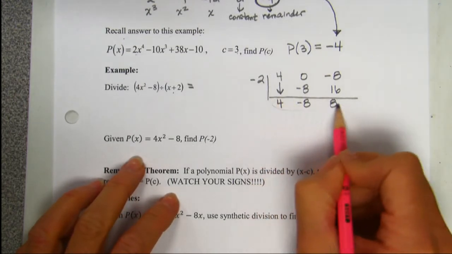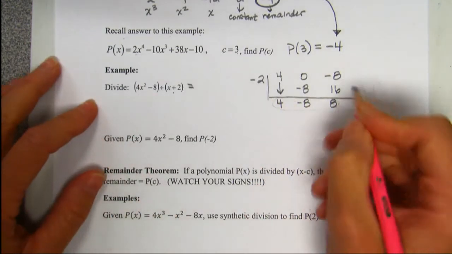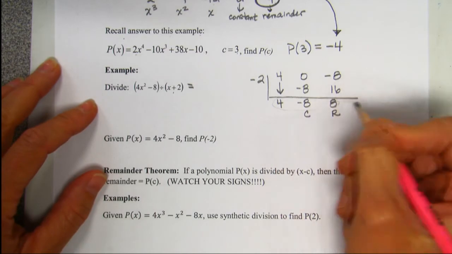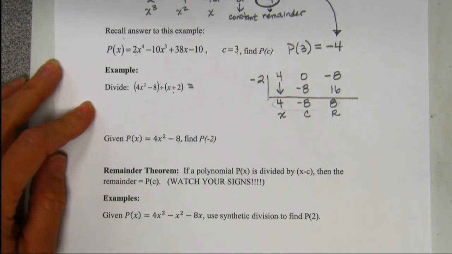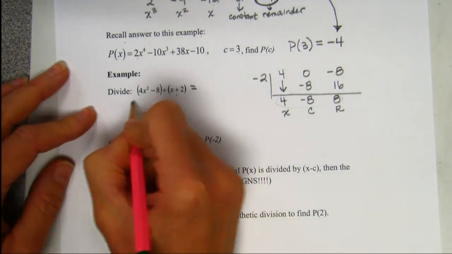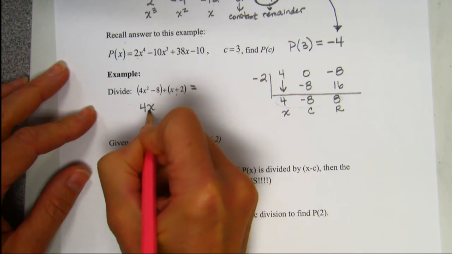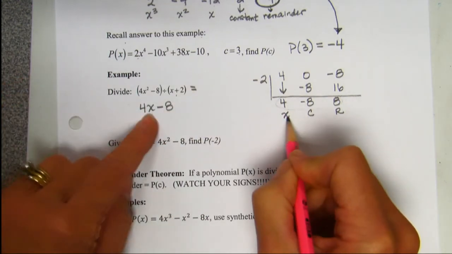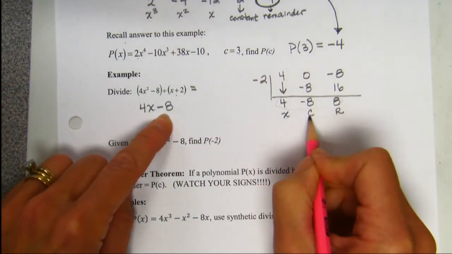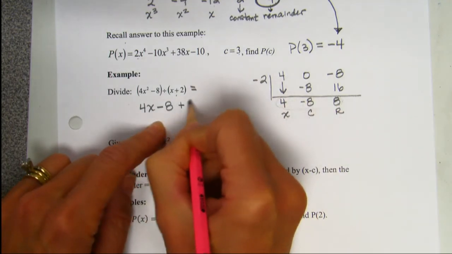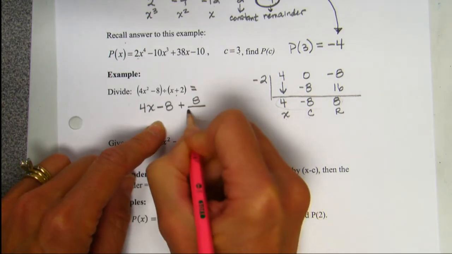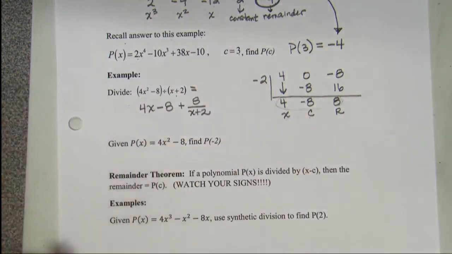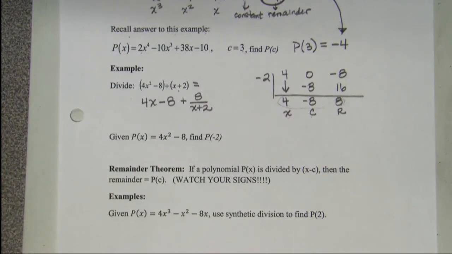This is the quotient, the answer to my division problem. This is my remainder, this is my constant, so this goes with an x to the first term. And the answer to this division problem is 4x minus 8, because the 4 goes with an x, the minus 8 is my constant. I have a positive 8, so I'm going to put plus 8 over the divisor, x plus 2. That's my quotient.